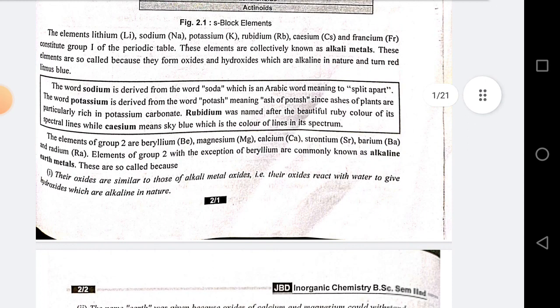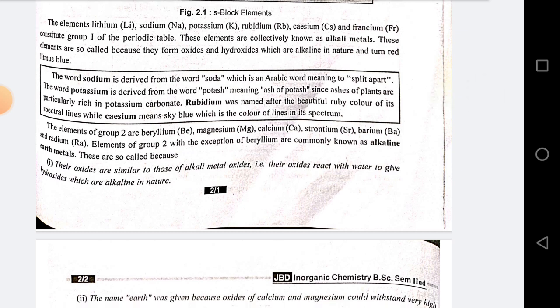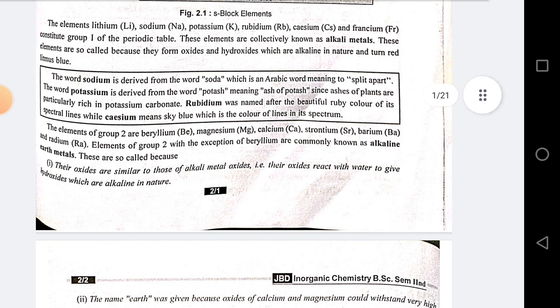The elements lithium, sodium, potassium, rubidium, cesium and francium constitute group 1 of the periodic table. These elements are collectively known as alkali metals. These elements are so called because they form oxides and hydroxides which are alkaline in nature and turn red litmus into blue. The word sodium is derived from the word soda, which is an Arabic word meaning to split apart.